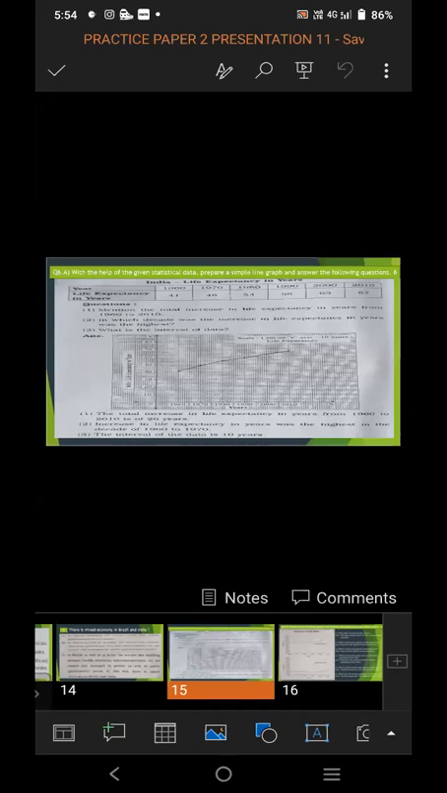Question number 2: in which decade was the increase in life expectancy the highest? As per the statistical data, the increase in life expectancy was the highest in the decade of 1960 to 1970. In 1960 it was 41 and in 1970 it was 48. So the highest increase in life expectancy was in the decade of 1960 to 1970.